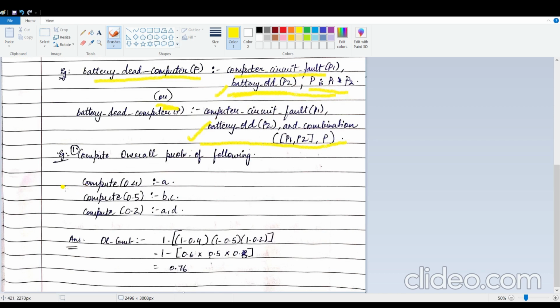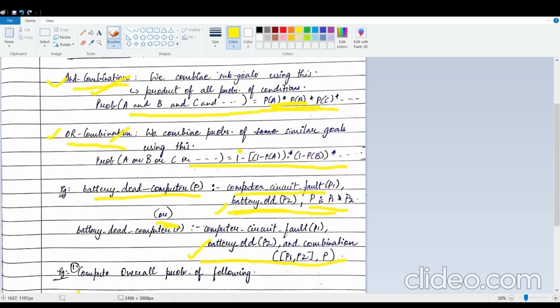Just like I told you, if you have multiple rules for the same conclusion, like let's say compute 0.4, saying that A is the condition, here B and C are the conditions, here A and D are the conditions. In this case, how do we combine these probabilities? For that, we use an OR combination. Once again, this was the formula that we have used here.